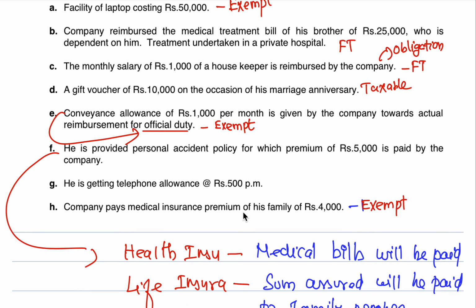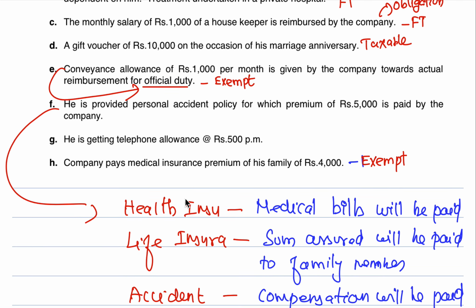Company pays medical insurance premium of his family. Telephone bill and telephone allowance is something that I need to have clarity on. I will have to discuss. Company pays medical insurance premium of his family, 4,000 rupees. Medical insurance premium. This is not a benefit.